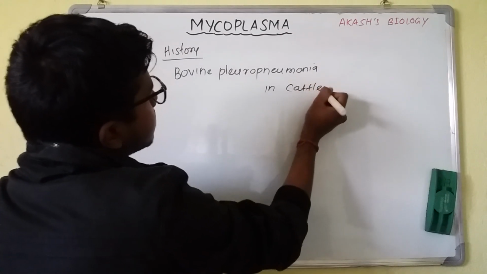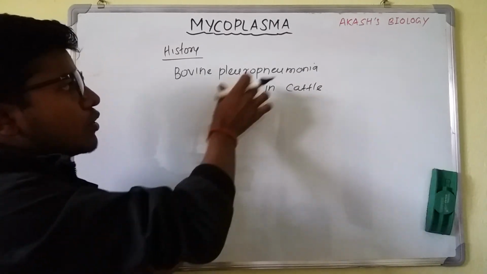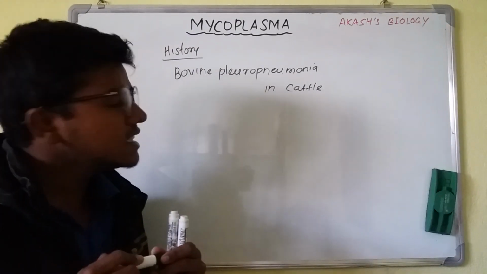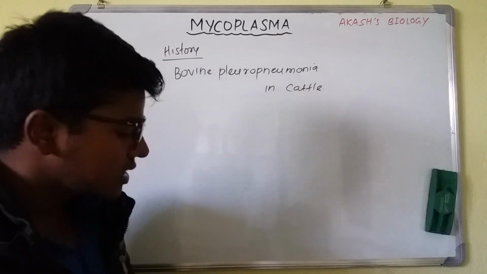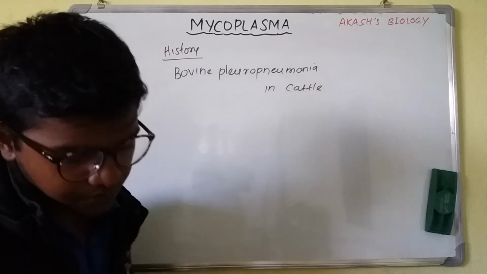So there was a disease known as bovine pneumonia, a respiratory disease in cattle, that created havoc all over Europe.